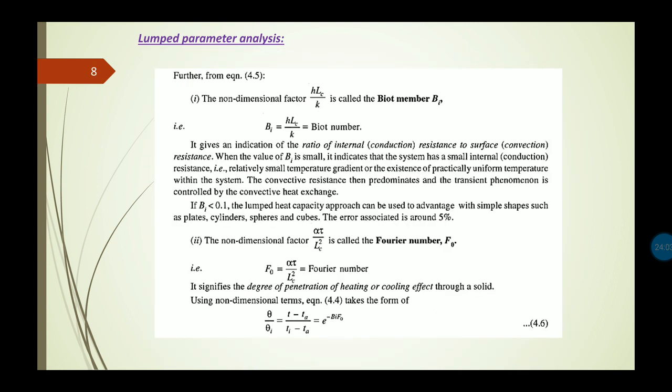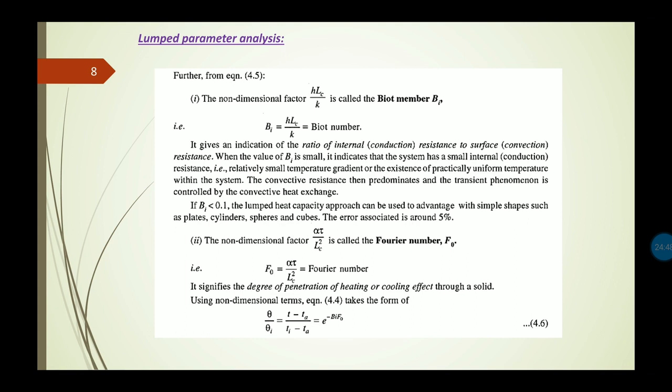Now on the last page, in equation number 4.5, the non-dimensional factor HLC by K is known as the Biot number. It's a printing mistake, it is not Biot member, it is the Biot number. So it is a dimensionless term. Like in fluid mechanics, we have a number of dimensionless parameters like Reynolds number, Froude number, Mach number, this is another dimensionless number. It is known as the Biot number, Bi. So the mathematical representation is HLC by K.